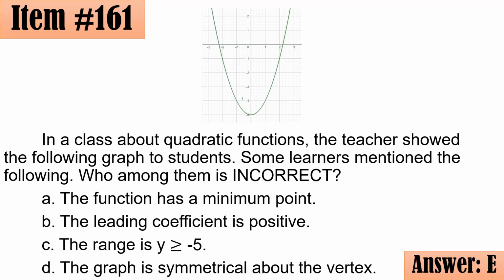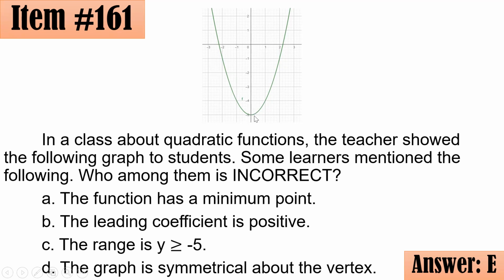Okay. Bakit E? So may nagtatanong po, bakit E yung 161? Di ba yung hinahanap po ay incorrect? A, B, C, and D are all correct options. Lahat po sila tama, so wala pong mali sa kanila. Symmetric po siya about the vertex. Yung vertex po, dito po yung vertex niya, oh. Ito po yung vertex niya. Symmetrical po yan, yung graph na to.